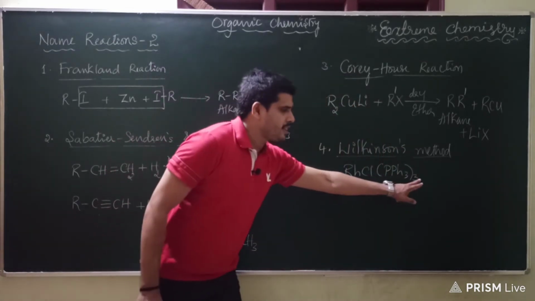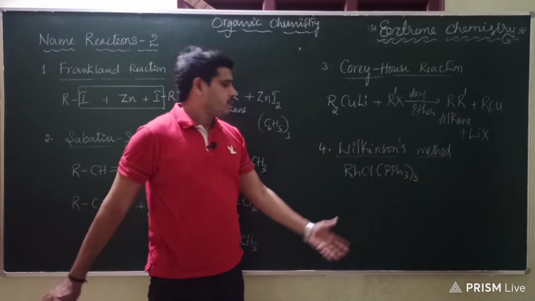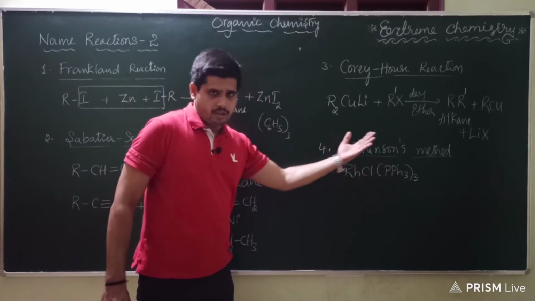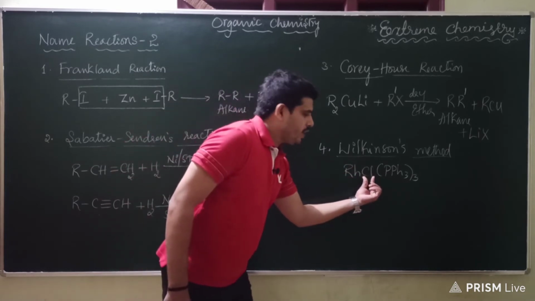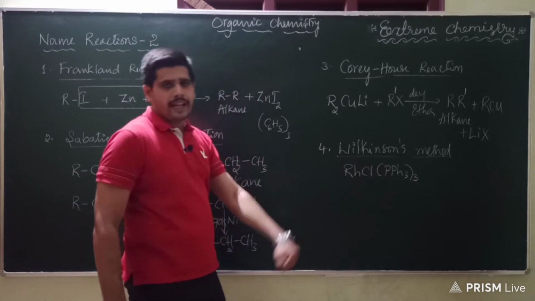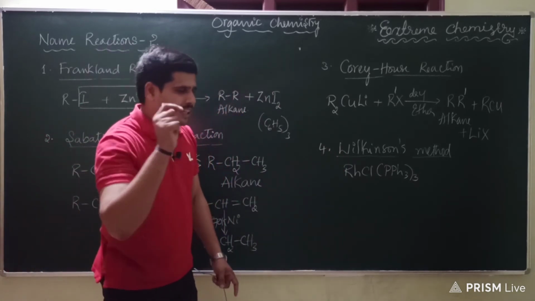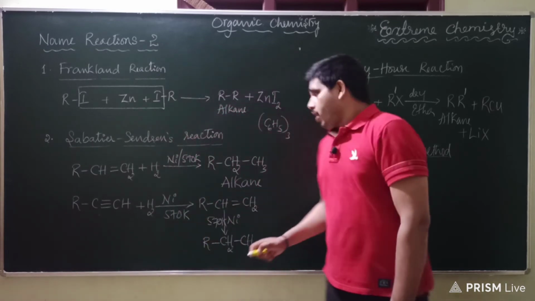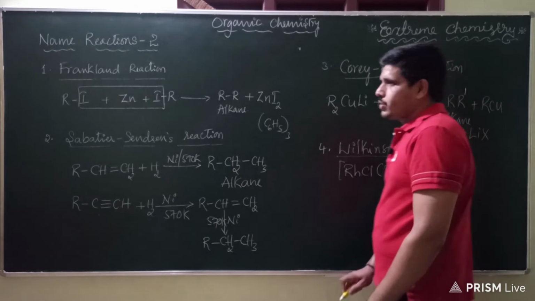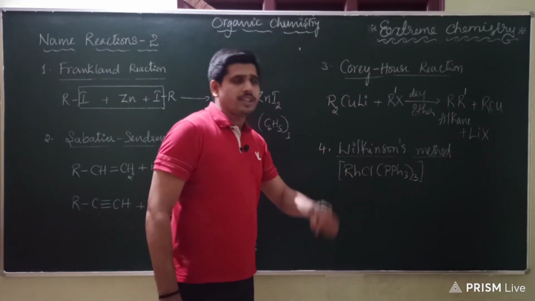So it could be a tetrahedral or square planar complex. That is another aspect of this coordination compound. We will be learning in that chapter in detail about the geometry and all. So here one ligand is chlorido, the other 3 are triphenyl phosphine. So 4 ligands, 1 metal atom, either tetrahedral or square planar complex. Let us see what it is later. Now coming to this particular catalyst, this is a coordination compound. If you make use of this catalyst to get alkane, that method is known as Wilkinson's.